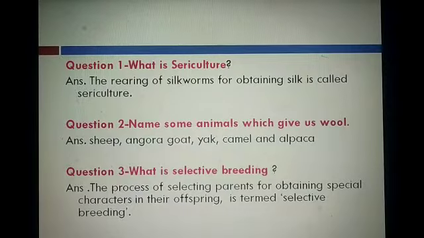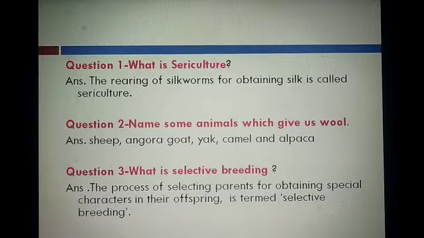What is sericulture? We read that for obtaining silk we rear the silkworm. So what is sericulture? The rearing of silkworm for obtaining silk is called sericulture.